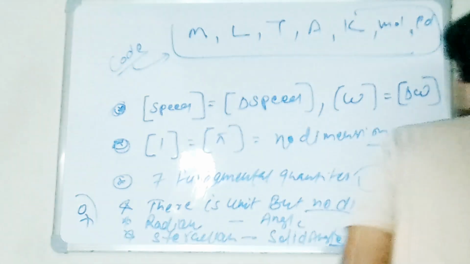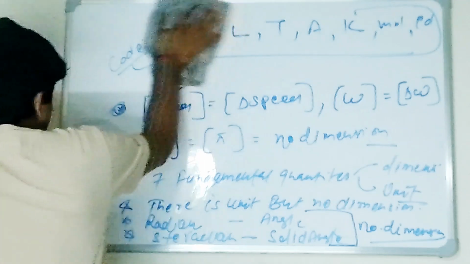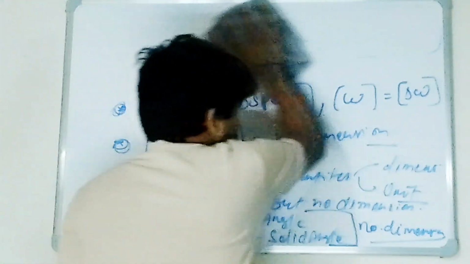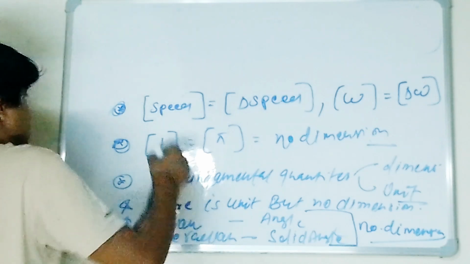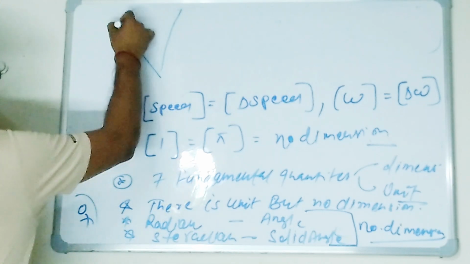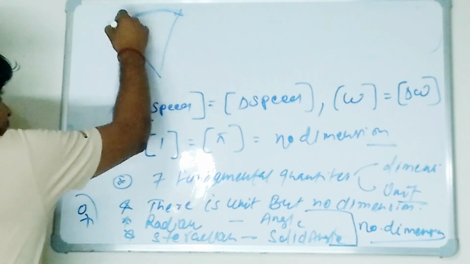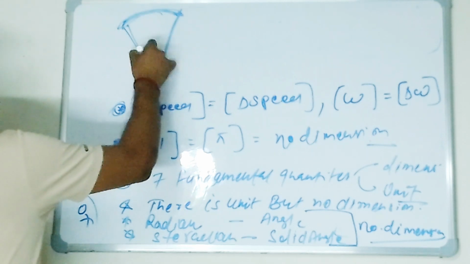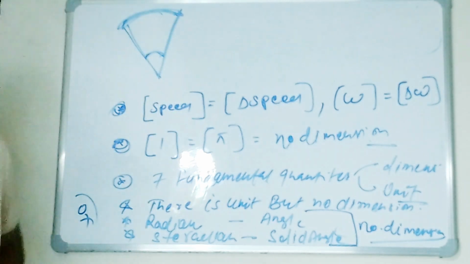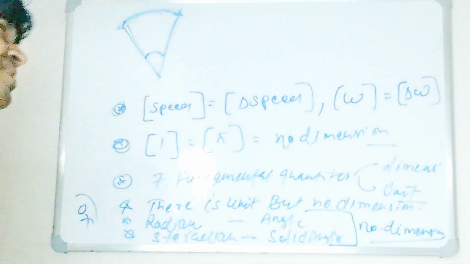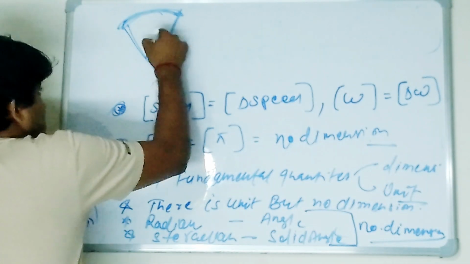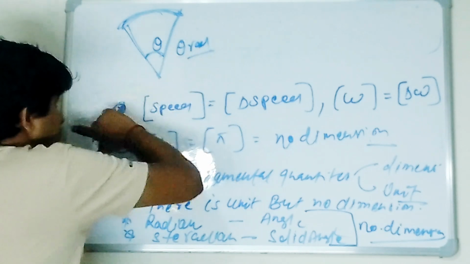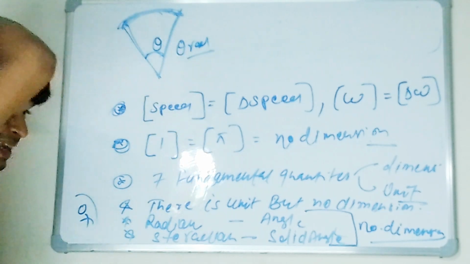So see, I'm explaining here radian and steradian, because it's important to understand what radian is. See, my student, if I'm talking about any angle, if you take any arc, the angle made by an arc, this angle is in radian. This angle is theta, so you can say this is theta in radian.